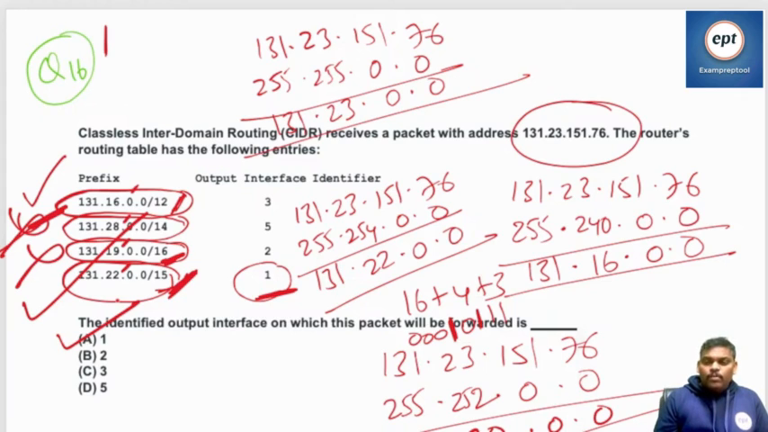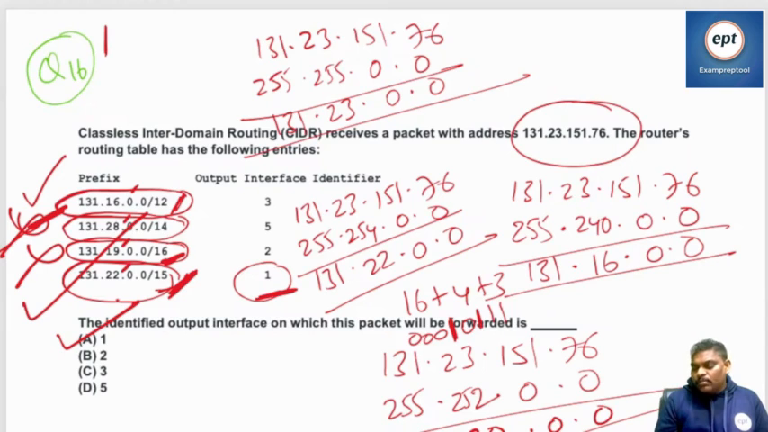See, same problem asking in different ways. Yesterday 15 problems, almost half of the problems are this model only. But it is going to be classless inter-domain routing. No class here. /12 means 12 bits in the mask.